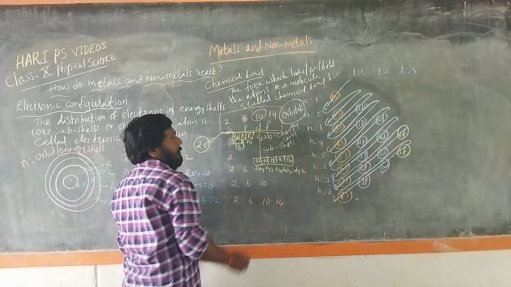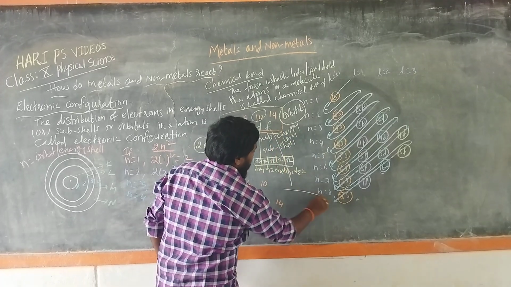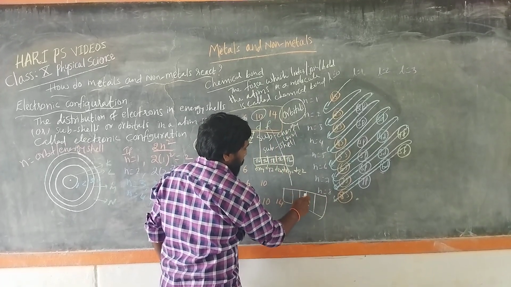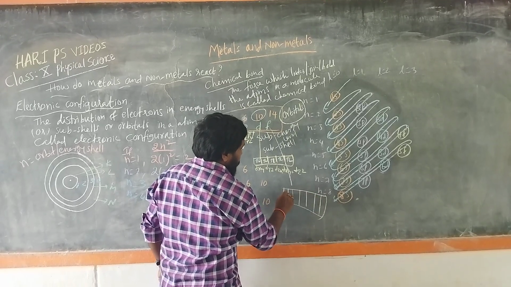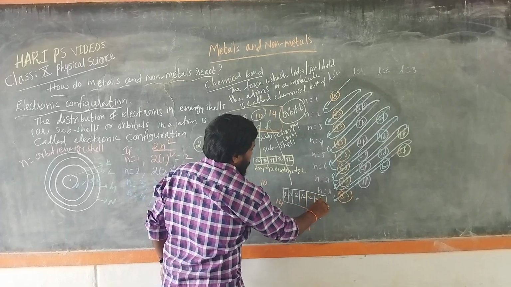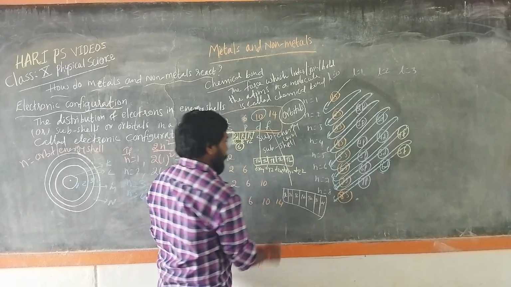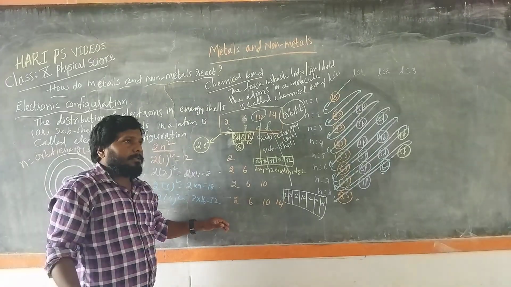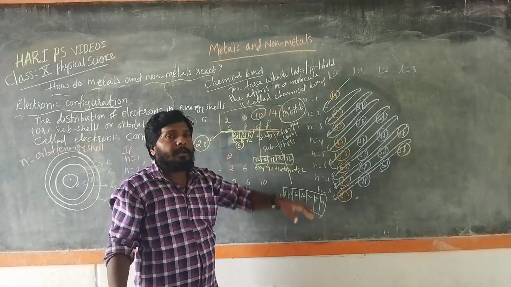Then in case of f, which holds 14, we have 7 again same energy levels: 1, 2, 3, 4, 5, 6, 7. So it contains 7 same energy levels. So 2, 4, 6, 8, 10, 12 and 14. So energy levels have sub-energy levels, and the sub-energy levels are called the orbitals.